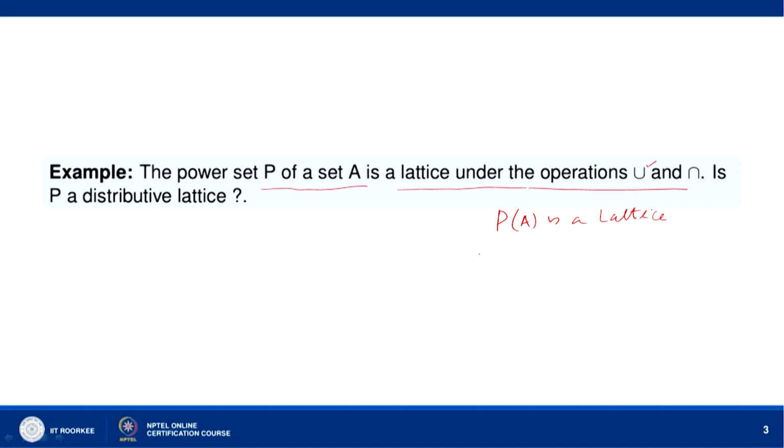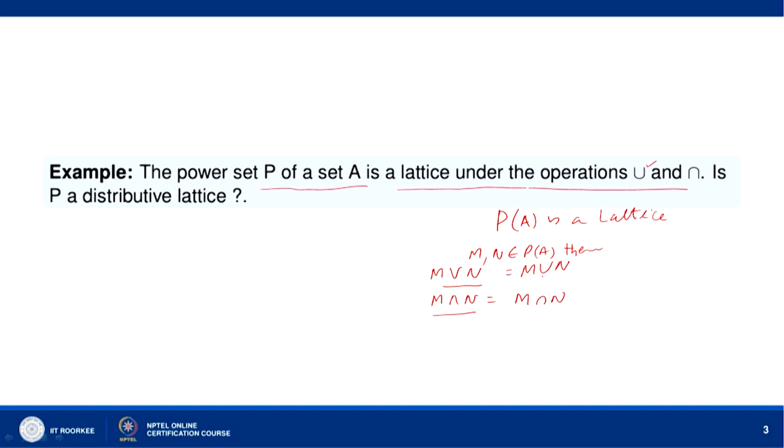If you take two elements M, N belonging to P(A), then M union N is equal to M join N, and M meet N is equal to M intersection N. So, with these two operations defined as M union N and M intersection N, it follows that the power set P(A) is a lattice.